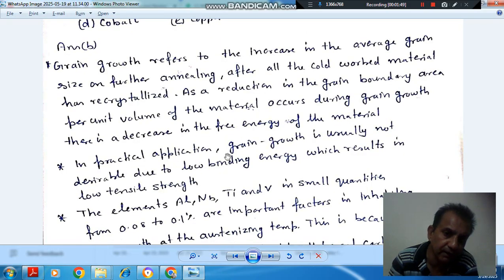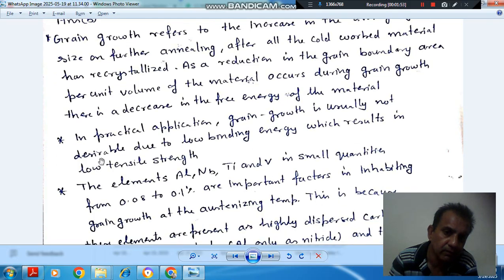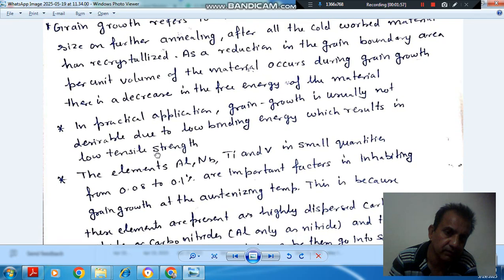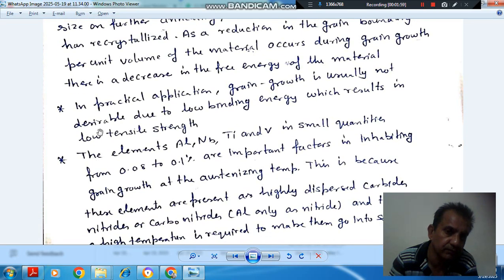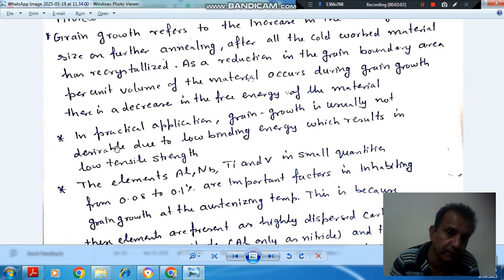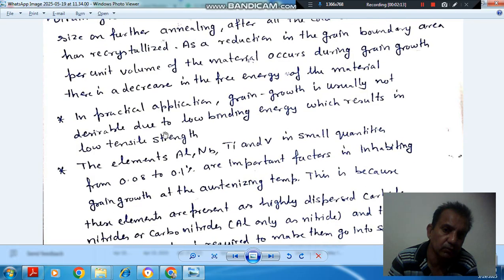In practical applications, grain growth is usually not desirable due to low binding energy, which results in low tensile strength. After grain growth, the material becomes soft and has low tensile strength. So that generally is not desired.